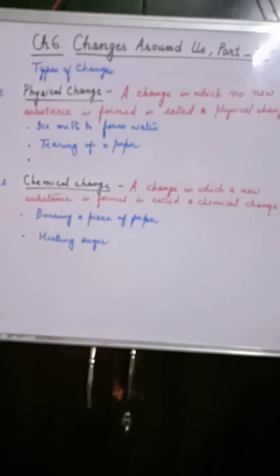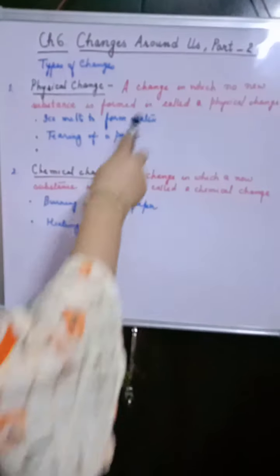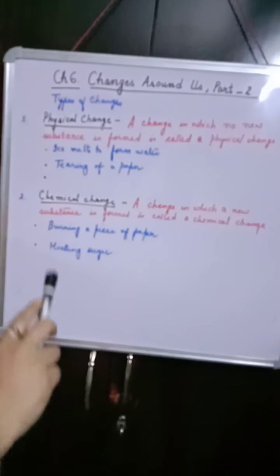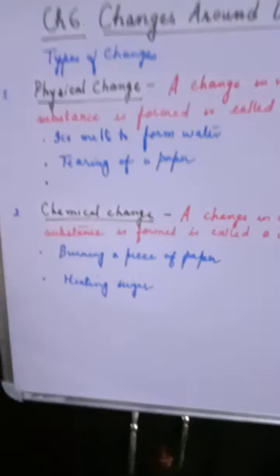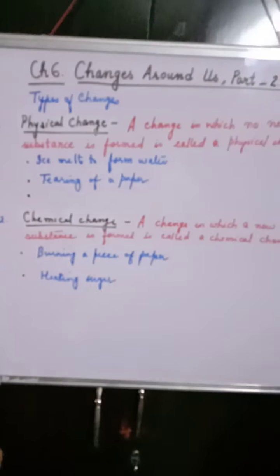So let's come to the definition part. A physical change is what? One in which no new substance is formed. Such types of changes are physical changes. Like ice melts to form water, you can reverse the change also, isn't it?